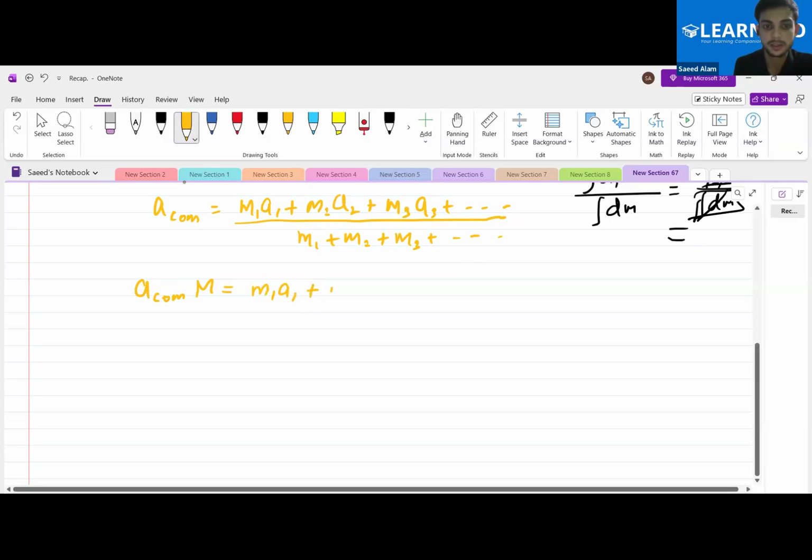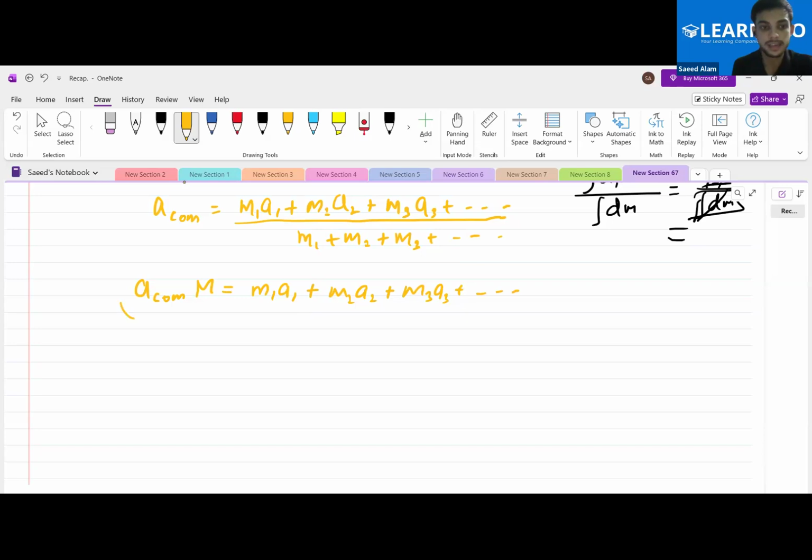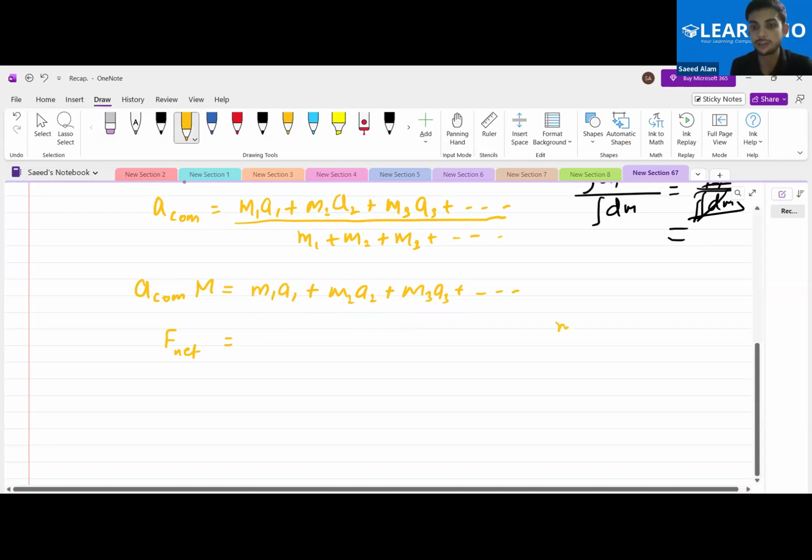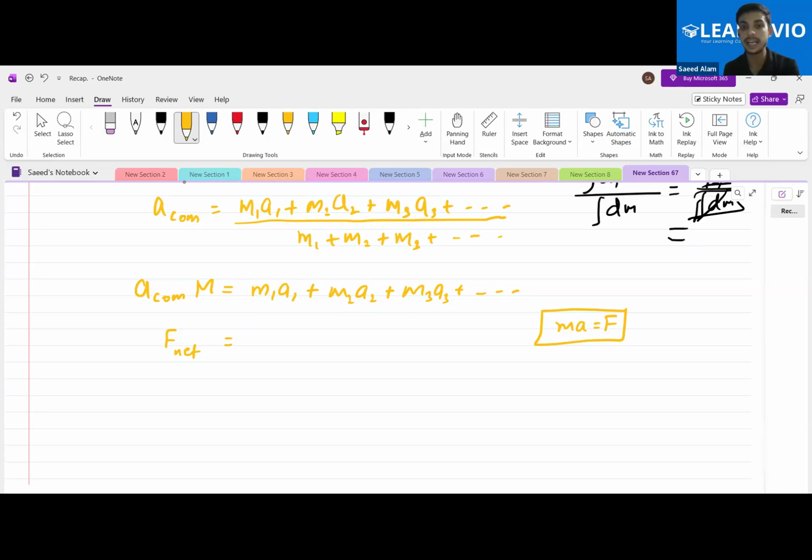Yes, sir. M2A2 plus M3A3 and so on. What this acceleration of center of mass into M is, this is nothing but called force, F net, that is the net force. And what this small M1A1, M2A2, M3A3 is, M into A is actually called the force. So these are the individual forces acting over the point masses.